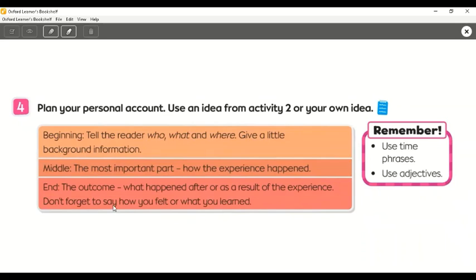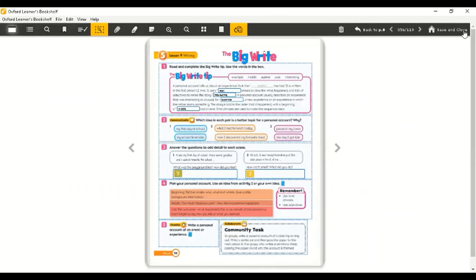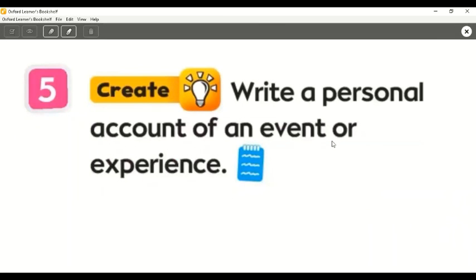And don't forget to say how you felt or what you learned. And don't forget, use time phrases and use adjectives, and of course, verbs too. So this is your homework. Please write a personal account of an event or experience from your own memories.